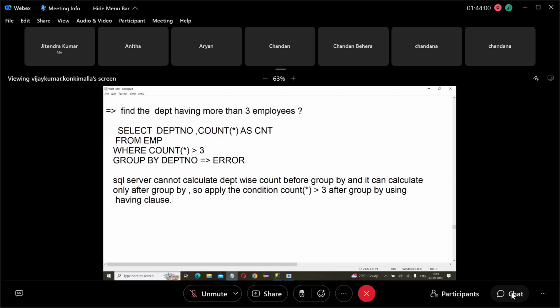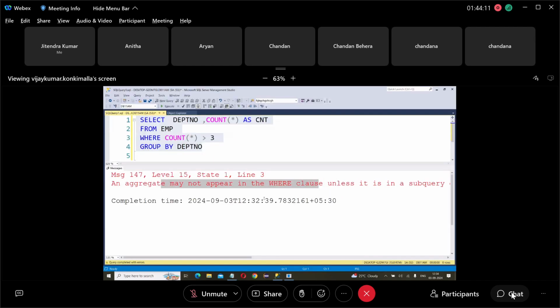How to apply the conditions after group by? If you want to apply the conditions after group by, use the having clause. If you want to apply the conditions before group by, use the where clause. So where is for before group by, having is for after group by. Now let's apply the same condition.